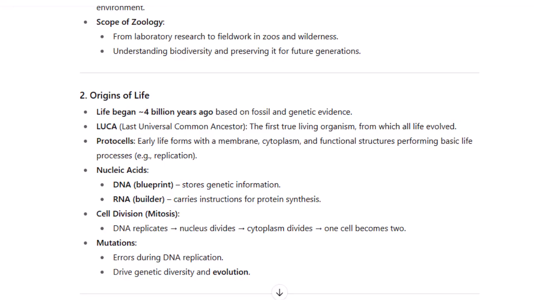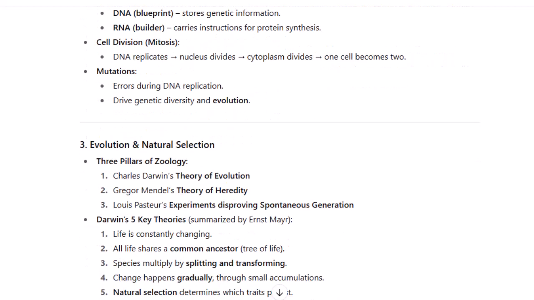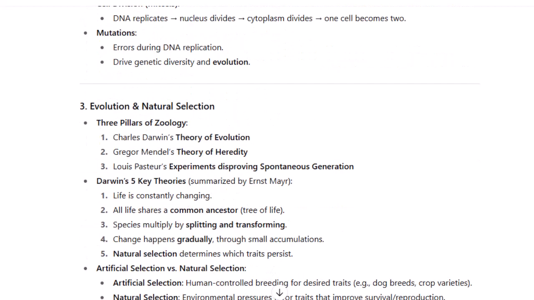Mutation, an error during DNA replication, drives genetic diversity and evolution. The evolution and natural selection, 3 pillars of zoology: Charles Darwin, theory of evolution; Gregor Mendel, theory of heredity; Louis Pasteur, experiments disproving spontaneous generation.